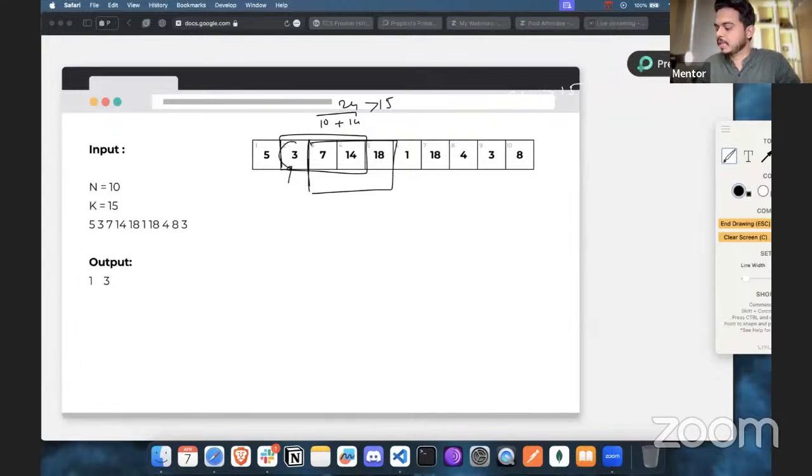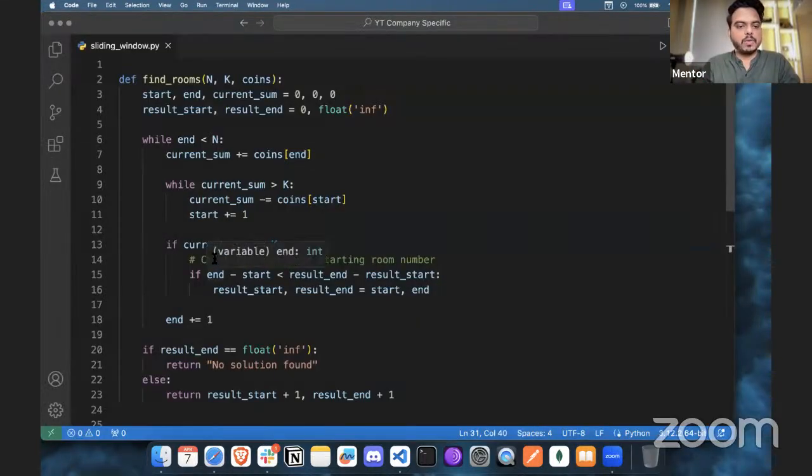So you will subtract the coins from room number 2, and we are going to add the coins from room number 18, and so forth. The sliding window continues, and you're going to get those values. Once you get that, wherever we get the exact value, if this condition matches, then only we will increment that end, and otherwise we'll continue with that.